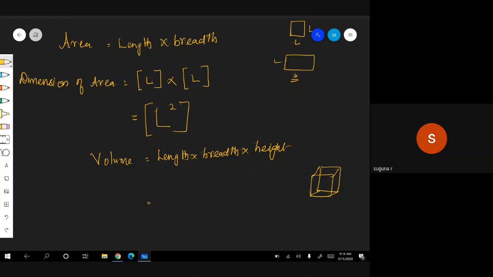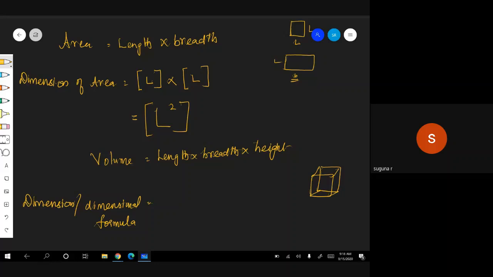Dimension of volume, or dimensional formula also you can say. Sometimes you can say dimension or dimensional formula. Formula for what? Volume.